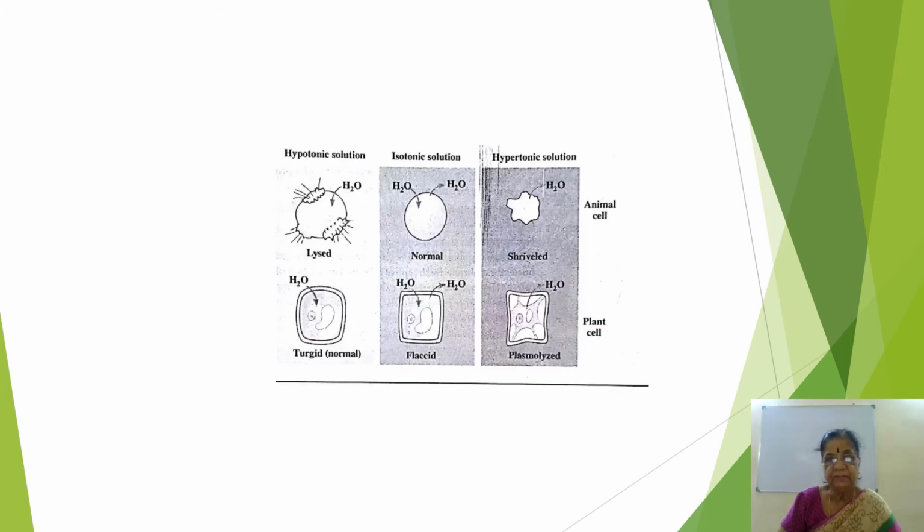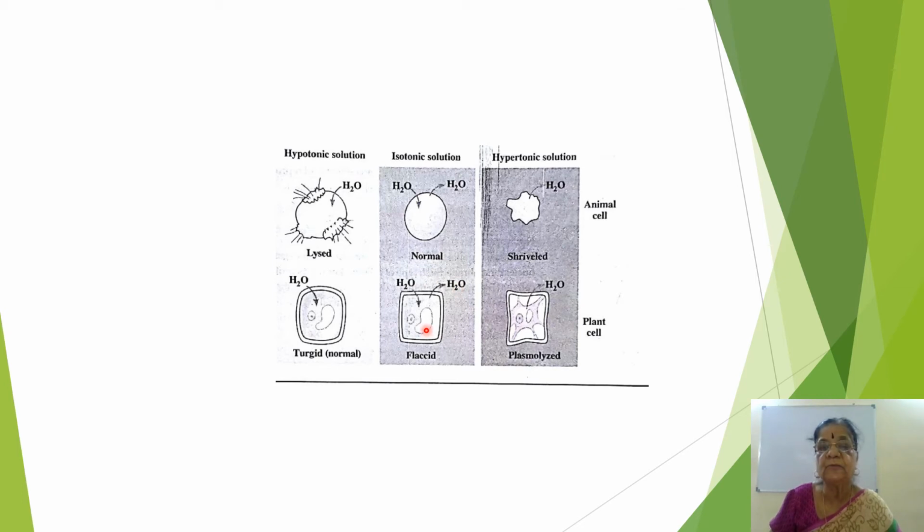Okay, then this one is about the movement of molecules. We studied isotonic, hypertonic, hypotonic. First, look, this is water entering inside the cell. So the cell becomes turgid. The normal cell, when it is full, becomes turgid. So that is hypotonic solution. Here water comes in, and here some comes in and some goes out.